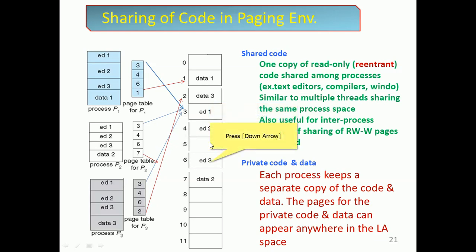ED2 is in the fourth frame in all processes. ED3 is in the sixth frame for process 1, process 2 and process P3, so the sixth frame accommodates the ED3 page. Data 2 is at the seventh.